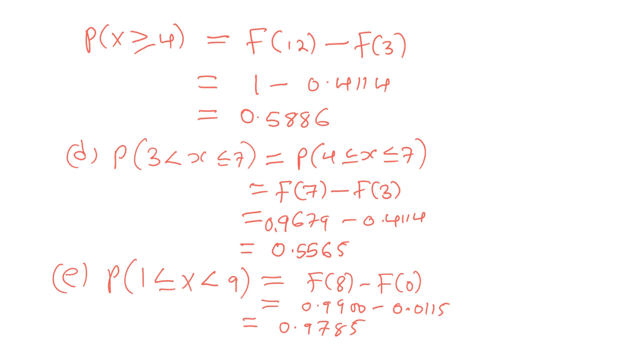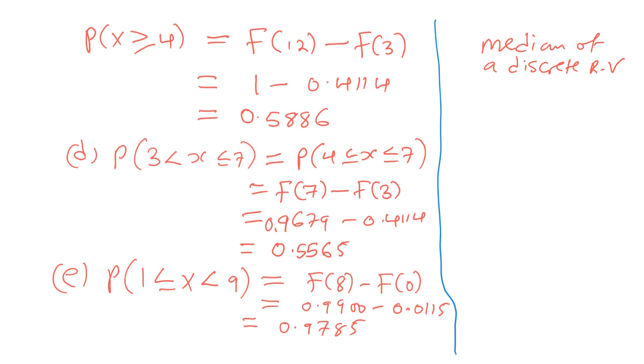Now, there's something I want to tell you about the median of a discrete random variable. It is so important you get to know about the median. If you have the cumulative distribution function, you can always tell which value is the median. The median is that value of x with a probability equal to or more than 0.5.